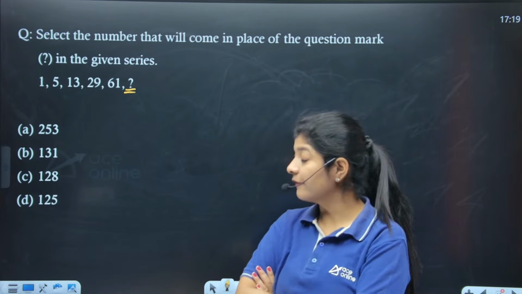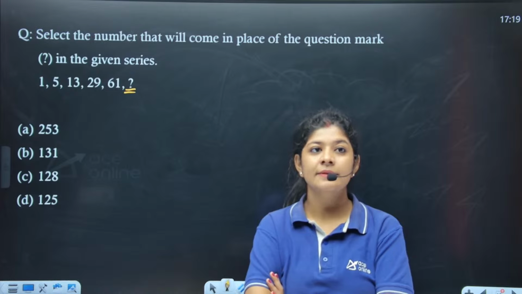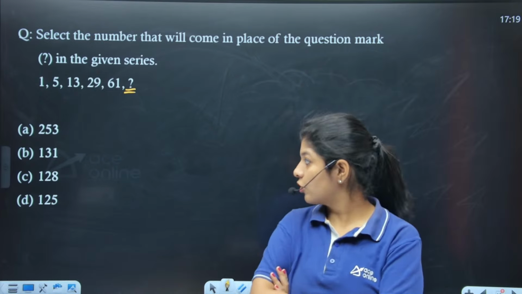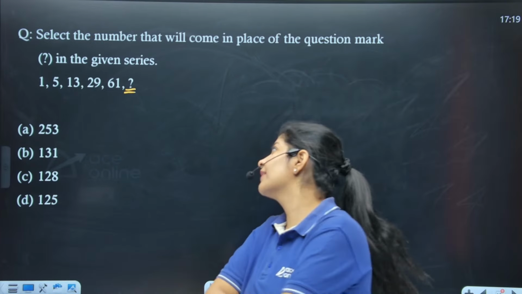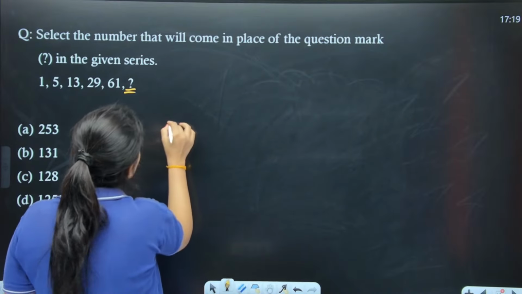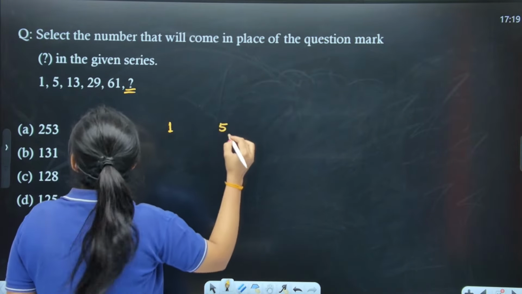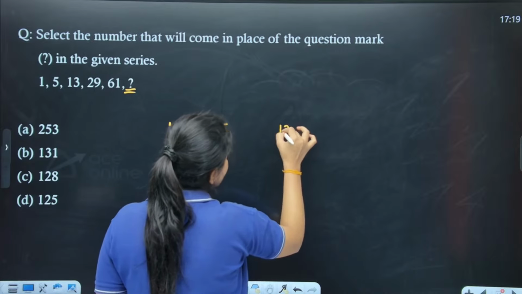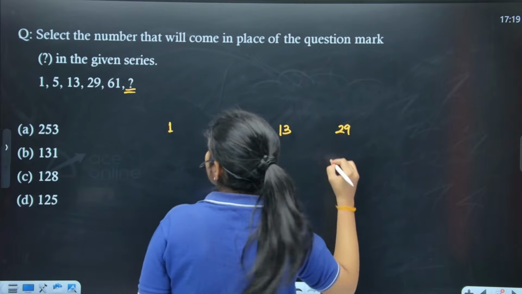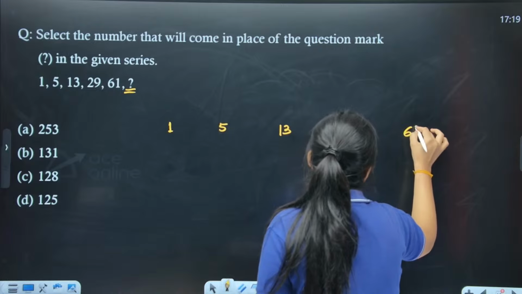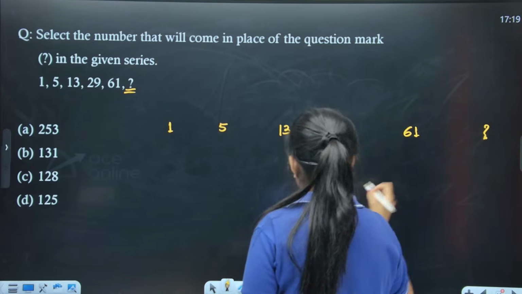Caroline, 125, very good. Anyone else? Prince, option number D, very good. Yes, so here what we are having is 1, 5, 13, 29 and 61, right? And the missing term. Okay.